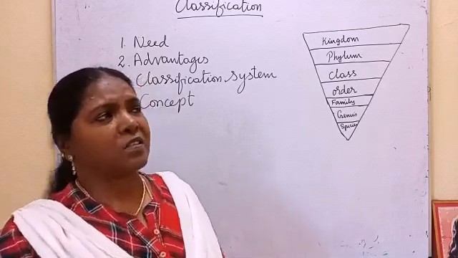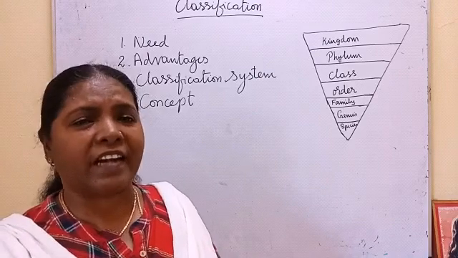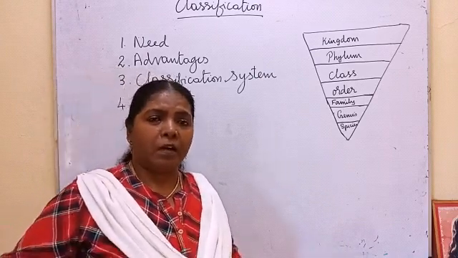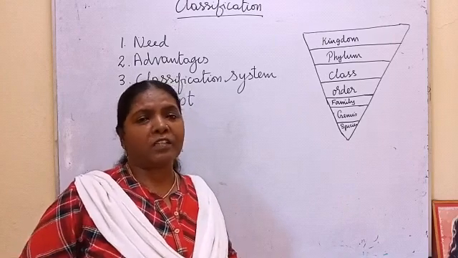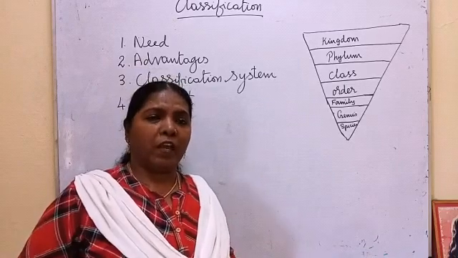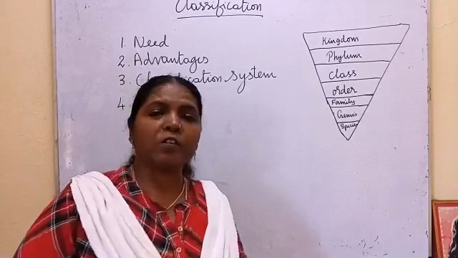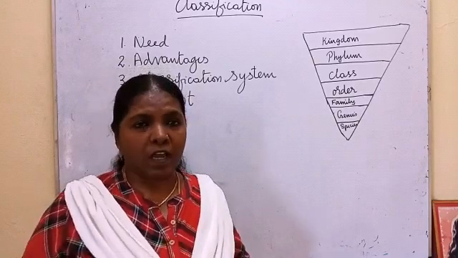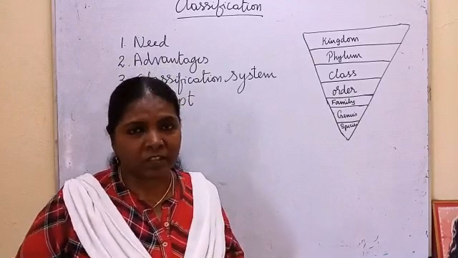So on the basis of the habitat, they started classifying. They classified plants as hydrophytes, mesophytes, xerophytes. But rose plant is a mesophyte and mango tree is also a mesophyte. Both are not the same, so they were not satisfied with that.